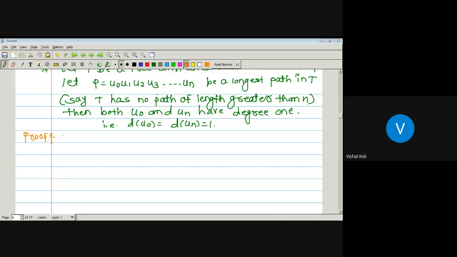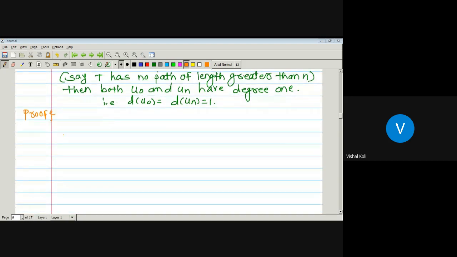First, we will prove that the degree of u0 is 1. To prove this, we will assume the contradiction, that the degree of u0 is greater than 1. Degree is the number of edges incident on that vertex. As the degree of u0 is greater than 1, there are at least two edges incident on vertex u0. Is it correct? Yes, sir.